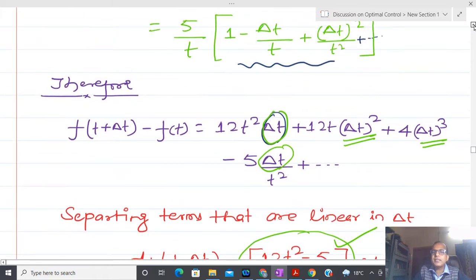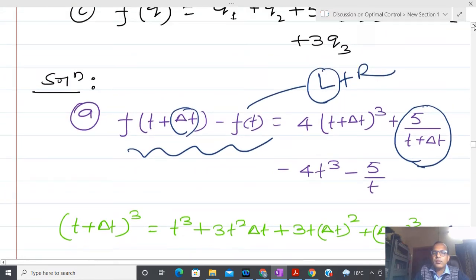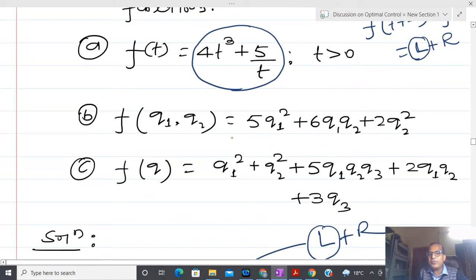Now could you please guess for the second problem? You can see that the first problem is very simple, that function of t is a scalar one. Now in place of t I have two variables, q1 and q2. So now Bhavita, could you please guess how to proceed, how to calculate the differential in this case? Could you please think, or make some comment?